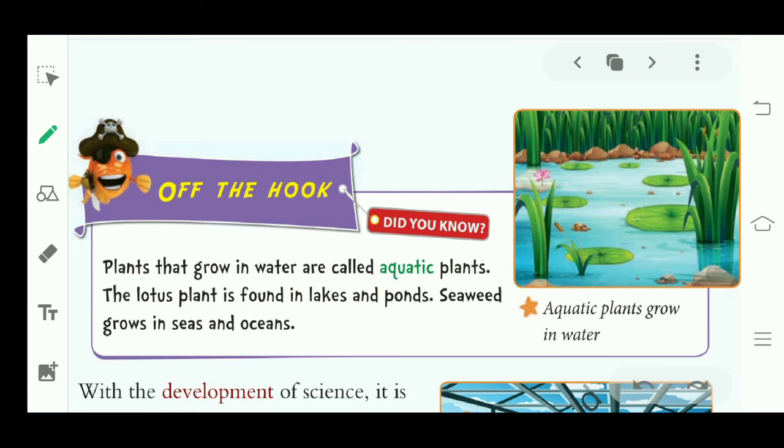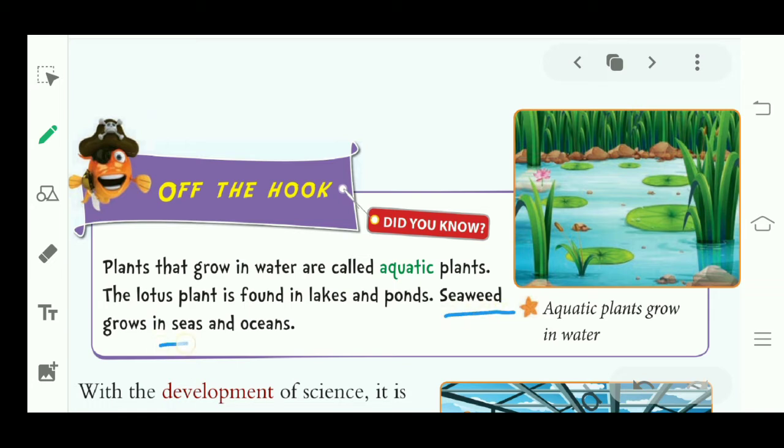An example of an aquatic plant is the lotus plant. The lotus plant is found in lakes and ponds. A large area full of water is called a lake or pond, right? The next example of an aquatic plant is seaweed.